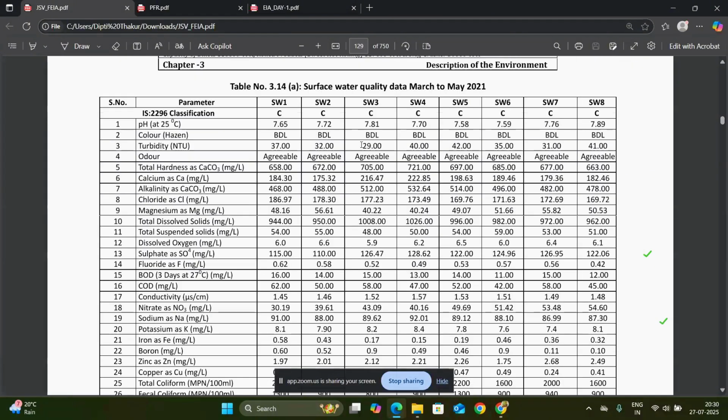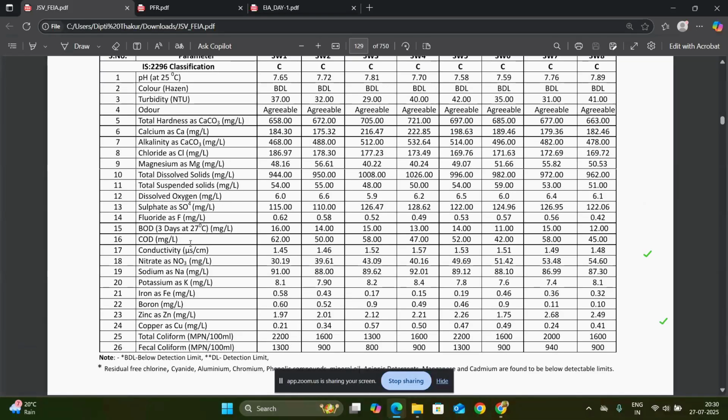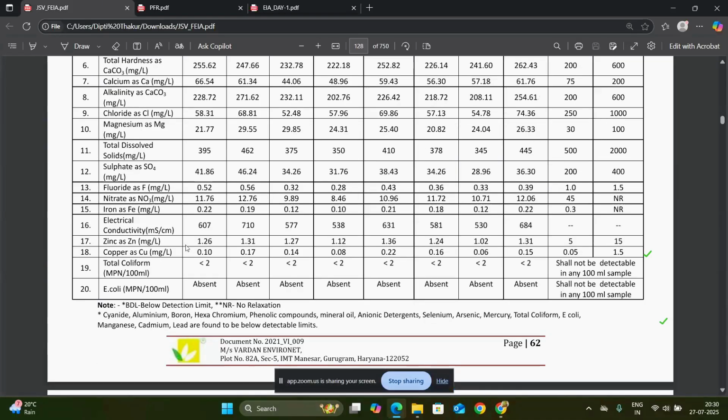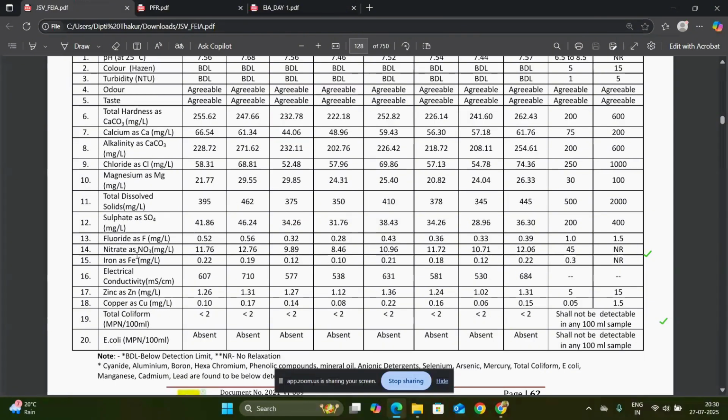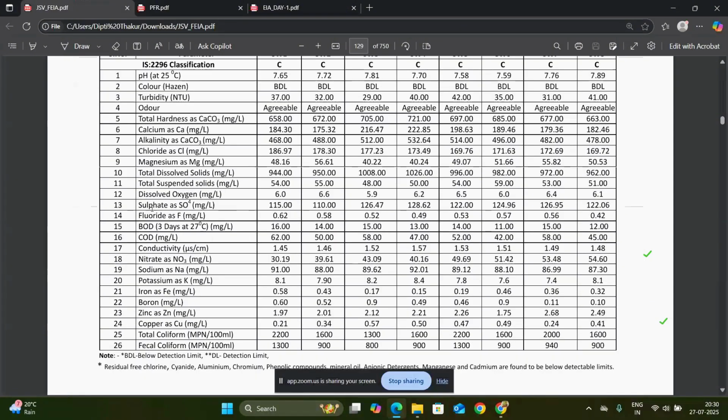Next, this is the data of surface water quality, March to May. You can see the parameters of the surface water quality and the groundwater quality, all the parameters which are compulsory to know the quality of groundwater and the quality of surface water: the hardness,